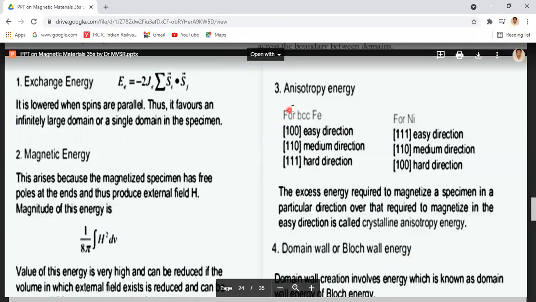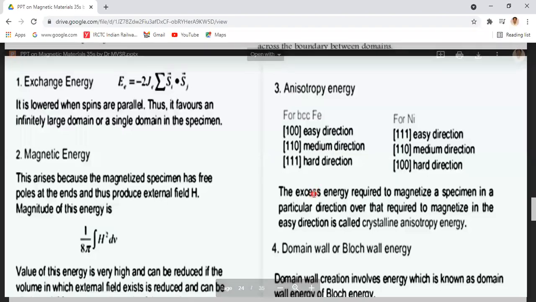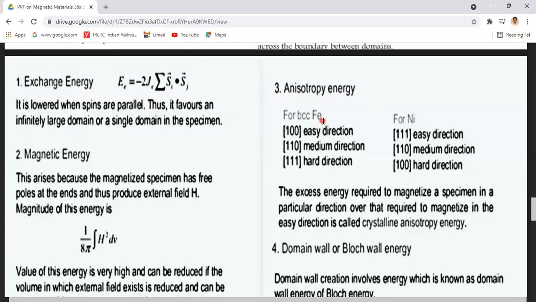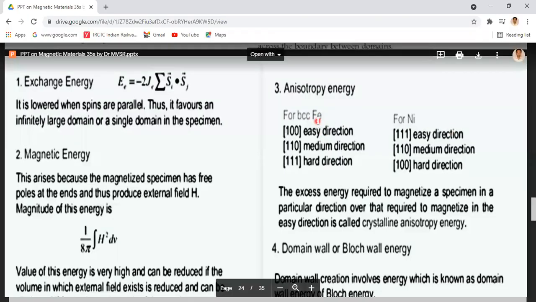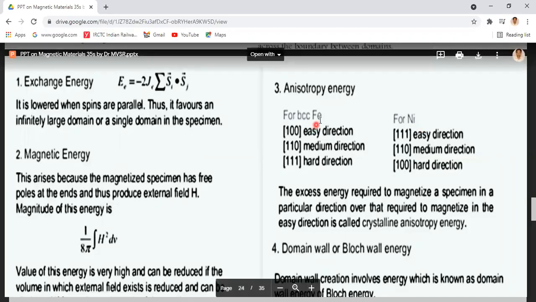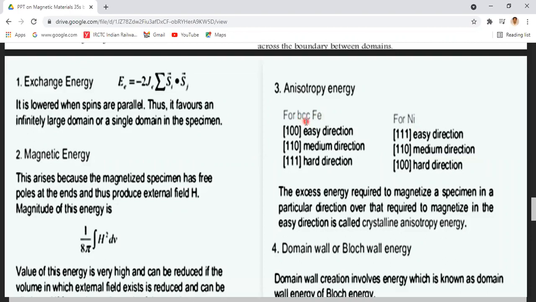Among these four, anisotropy energy is very important because during the magnetization of a domain, each material is magnetized in different directions. Consider any ferromagnetic material like iron, cobalt, or nickel. Consider iron, it belongs to BCC structure. Nickel, of course, is FCC structure. Coming to BCC Fe, this belongs to body centered cubic structure.